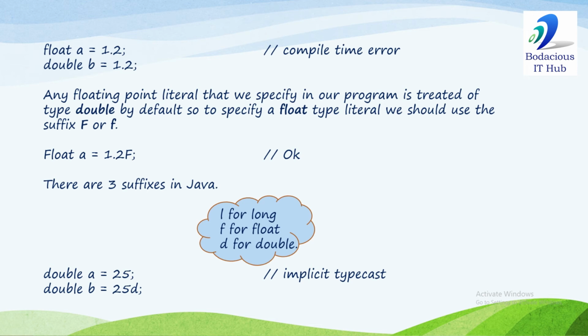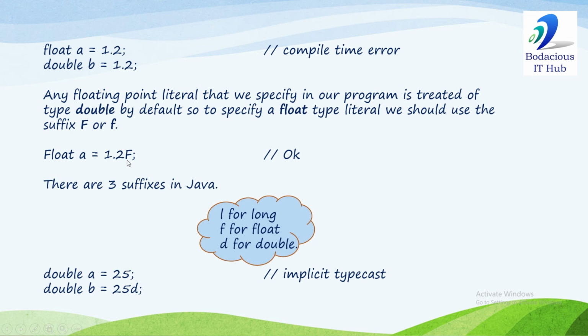If you write 1 in a Java program, it's an int and it will occupy 4 bytes. If you write 1.0, it is double, it will occupy 8 bytes. To overcome this problem, we need to declare this literal like this. Float a is 1.2f.